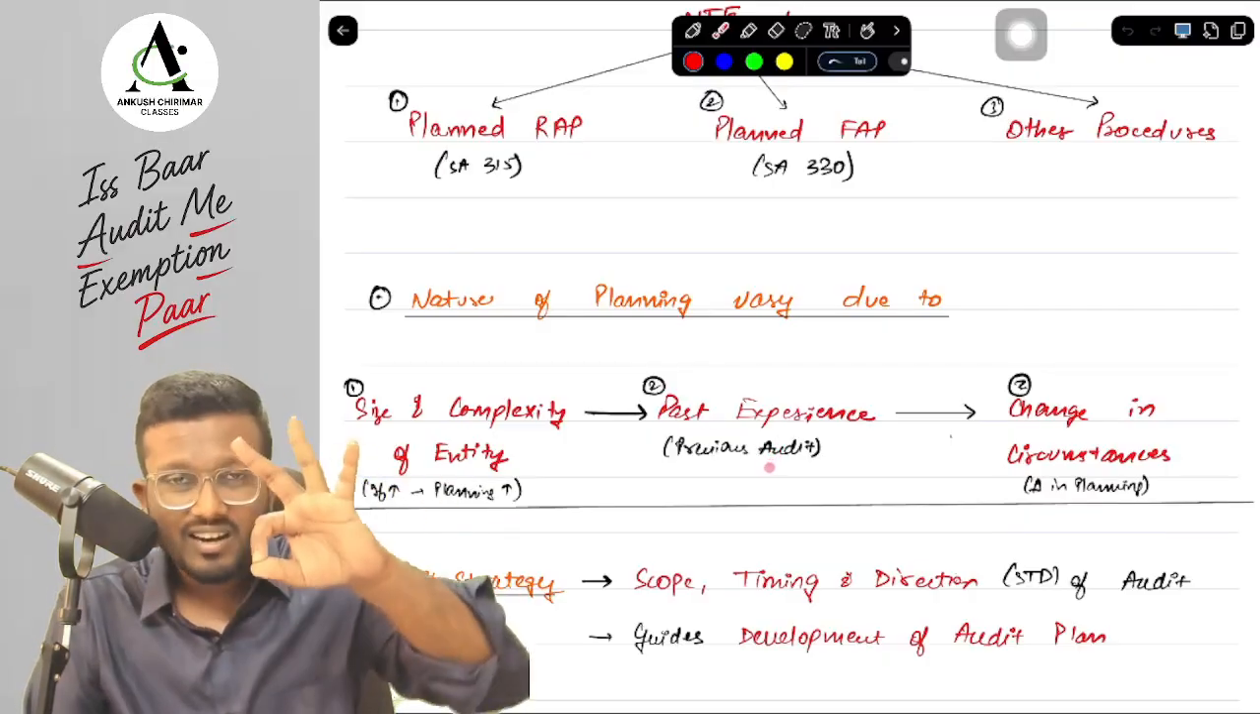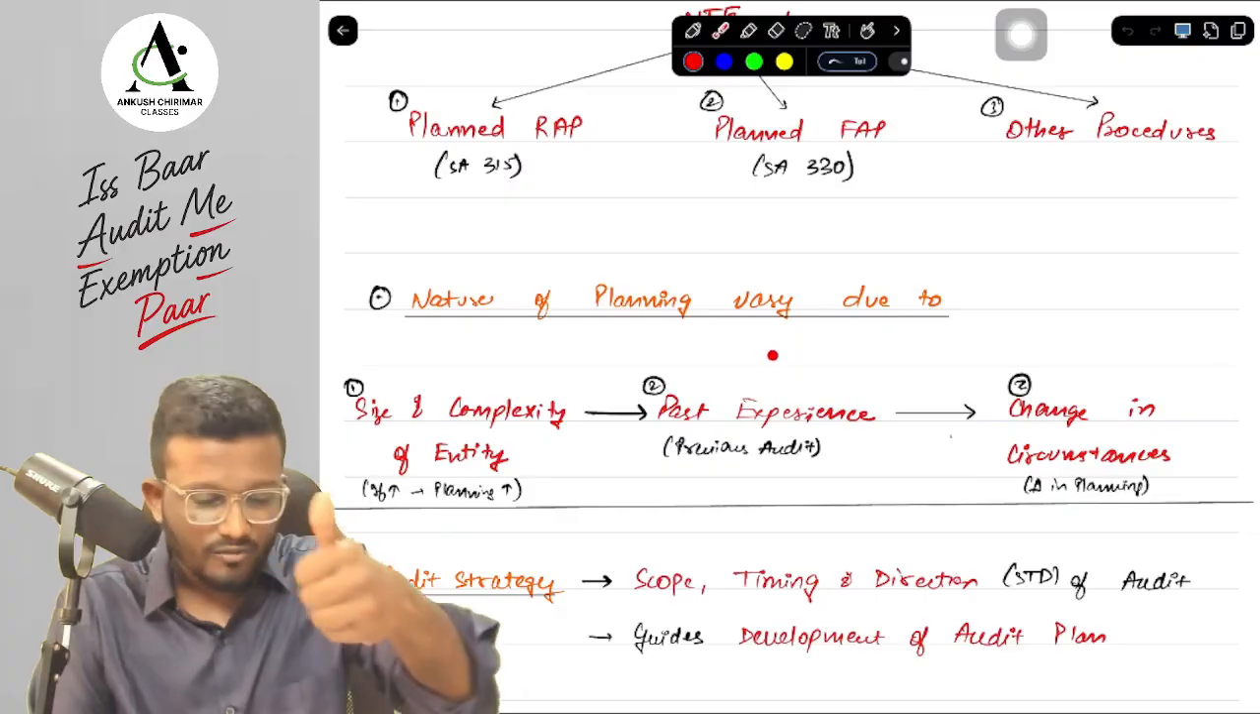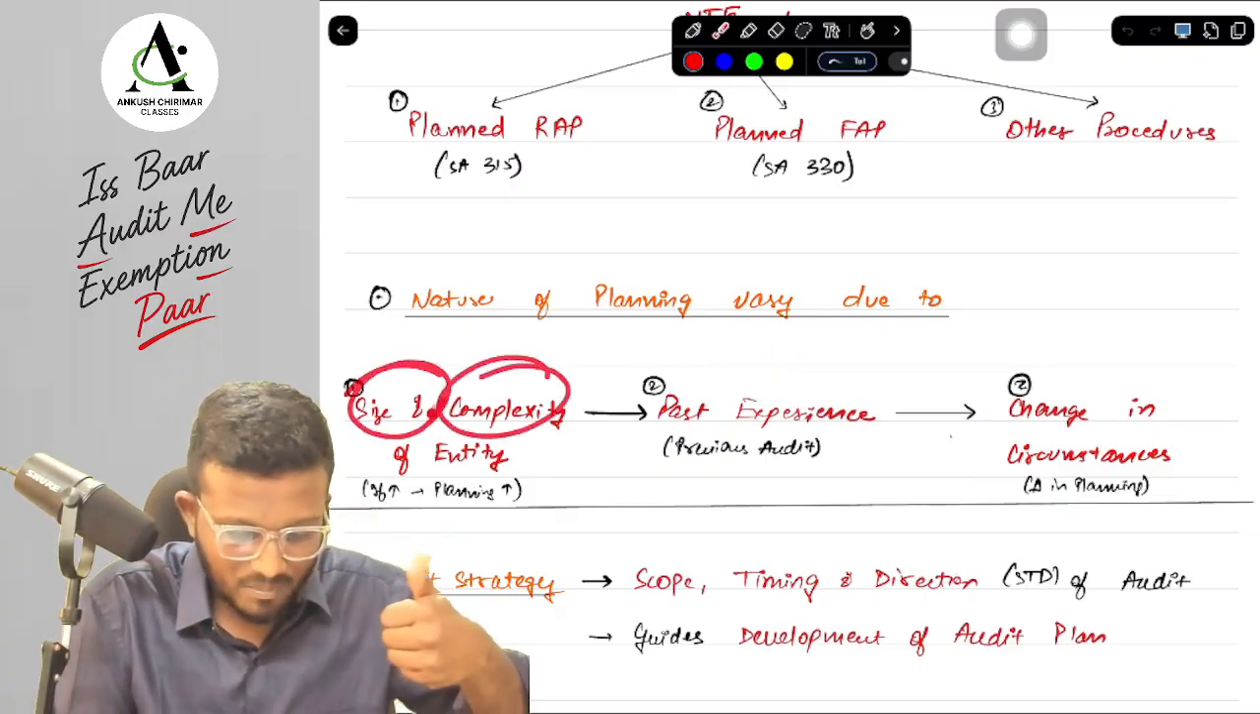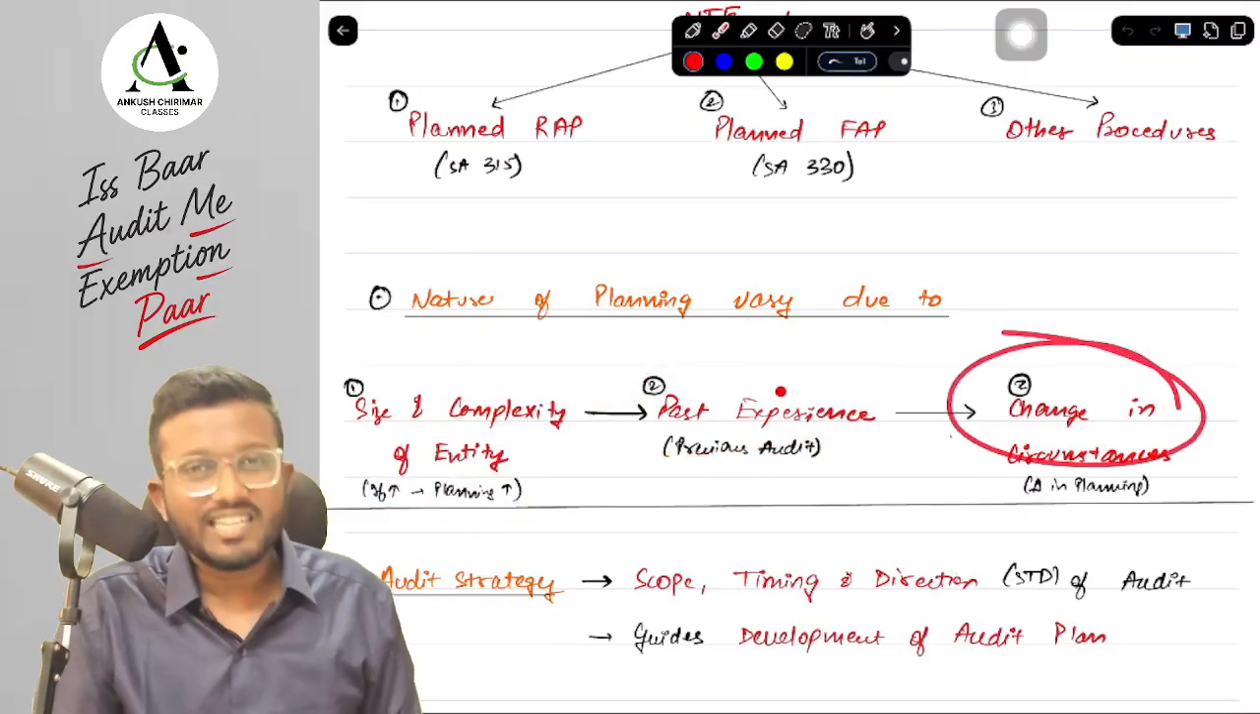What are the three reasons because of which planning varies in different businesses, sir? First of all, how can we remember this? We can see the size and complexity of the entity, then past experience, and past experience may not be relevant because there is a change in circumstances.